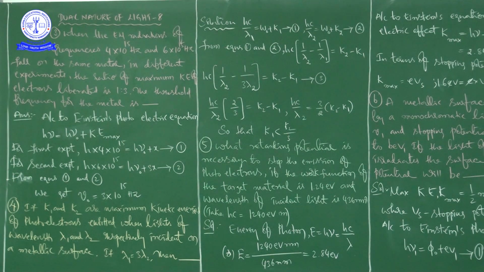The threshold frequency for the metal is.